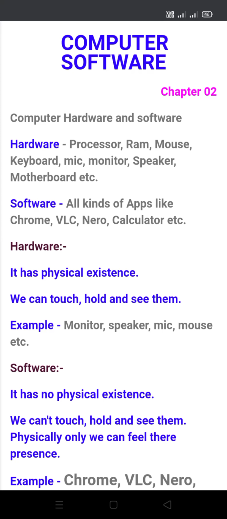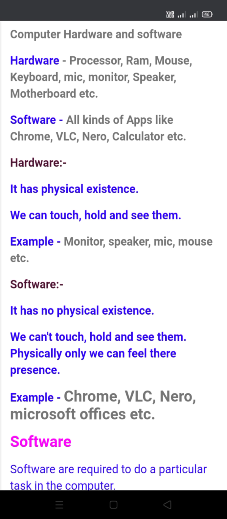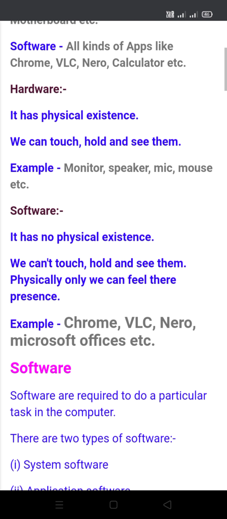Computer Software, Chapter 2. Computer hardware and software. Hardware: processor, RAM, mouse, keyboard, mic, monitor, speaker, motherboard, etc. And software: all kinds of apps like Chrome, VLC, Nero, Calculator, etc.